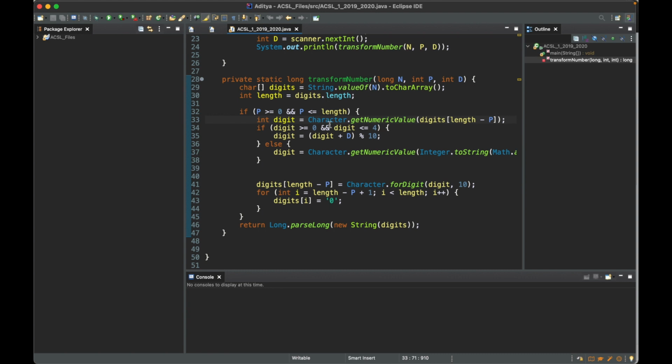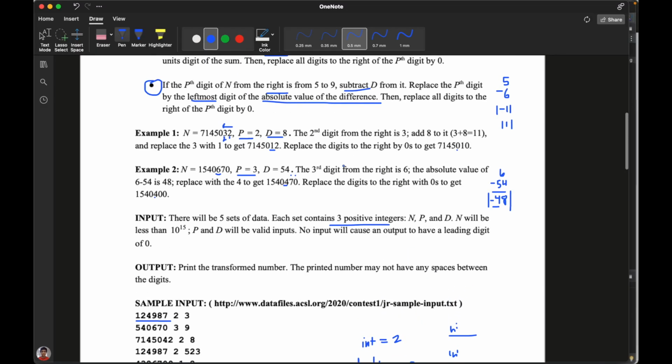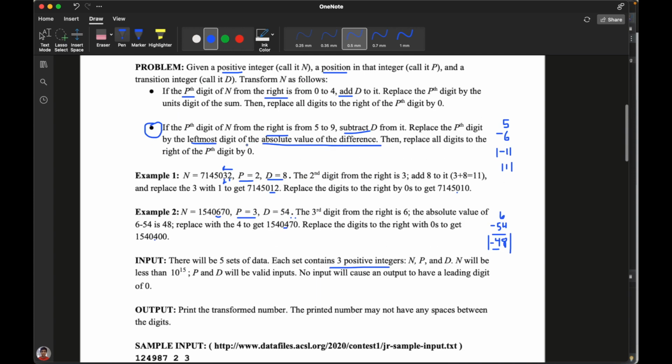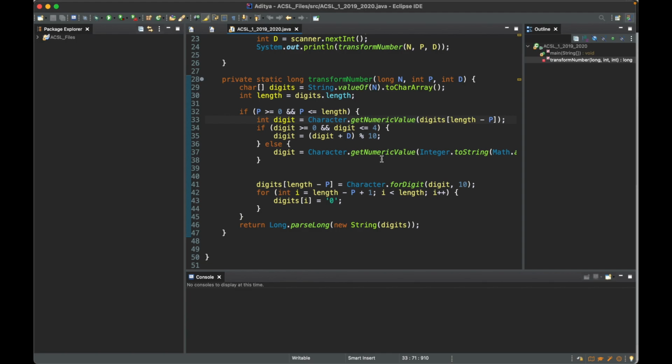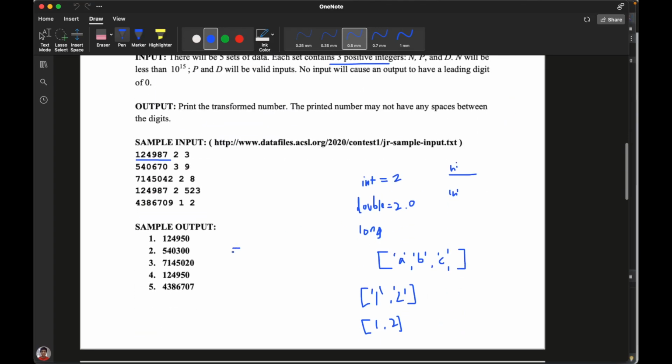And basically what this is saying is, for the value p, you want to get the index from the right side, right? Because as mentioned in the question, p will be the digit from the right side. So making an array representation, right?